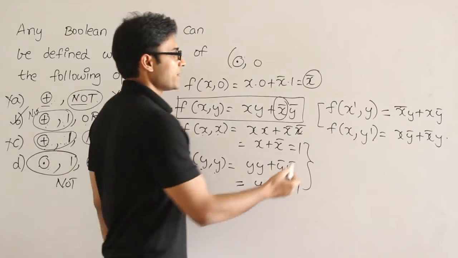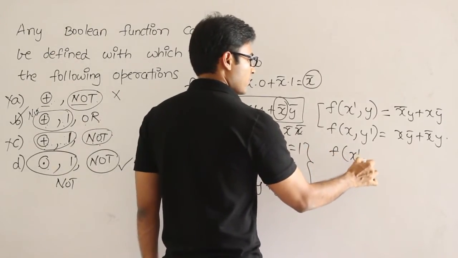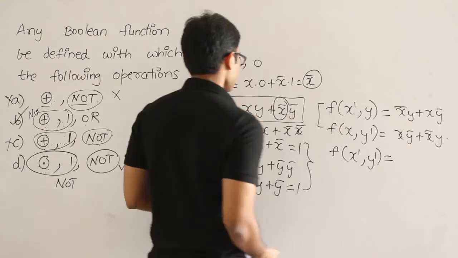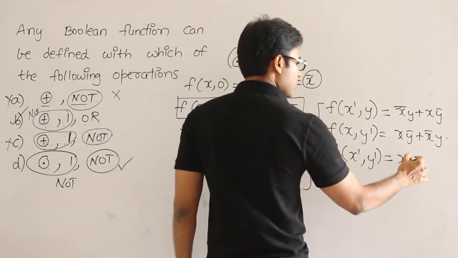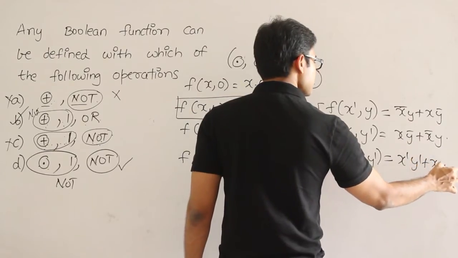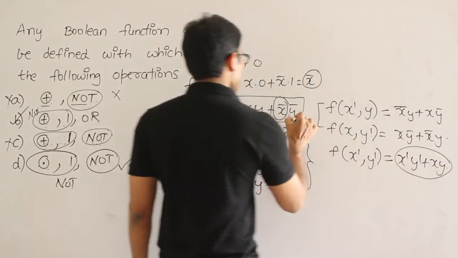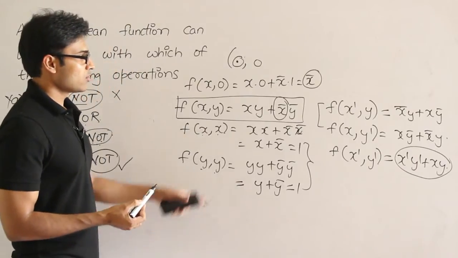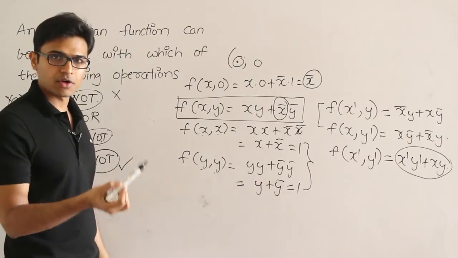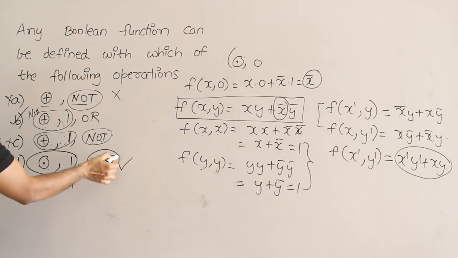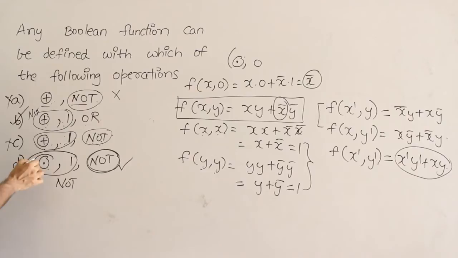And now put x prime and y prime. F of x prime comma y prime equal to, you can just check it. In place of these two, if I just put them, we are getting x prime y prime plus xy, which is again nothing but the exclusive NOR, right? So we fail to get either or and from the exclusive NOR, and already not is given. So not along with this is still not functionally complete, because we are not able to get or and, therefore it is not functionally complete. So only functionally complete is this.